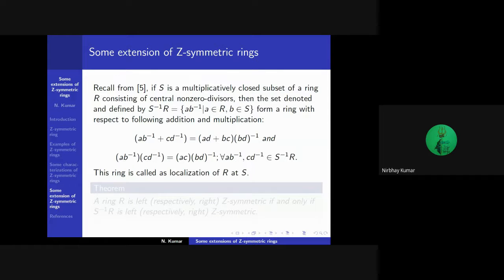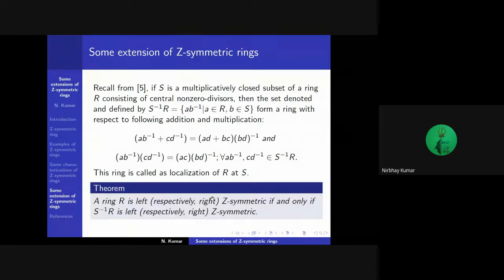Recall that if S is a multiplicatively closed subset of a ring R consisting of central non-zero divisors, then the set denoted and defined by S inverse R is equal to {ab inverse : a belongs to R, b belongs to S} forms a ring with respect to the following addition and multiplication. This ring is called the localization of R at S. Now we have a characterization of the ring R in terms of its localization. We prove that a ring R is left Z-symmetric if and only if S inverse R is left Z-symmetric.